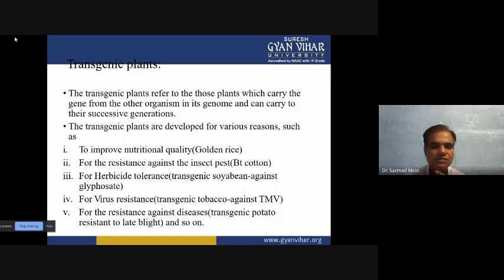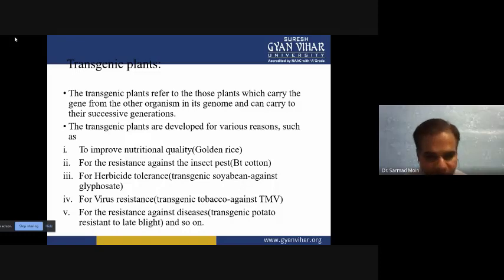When we spray this glyphosate in the field, the transgenic soybean variety also grows, so the transgenic soybean will not be affected by this glyphosate, but other weeds which are growing with this transgenic soybean will die from this glyphosate. So it is a very good example of herbicide tolerant varieties.